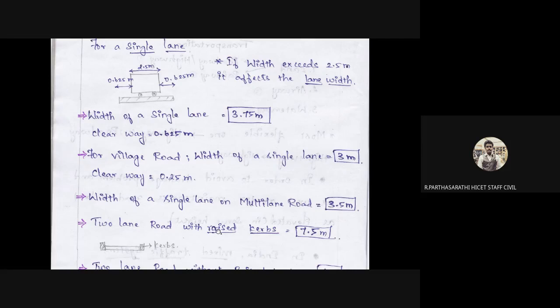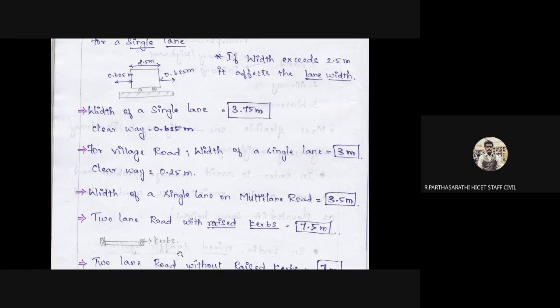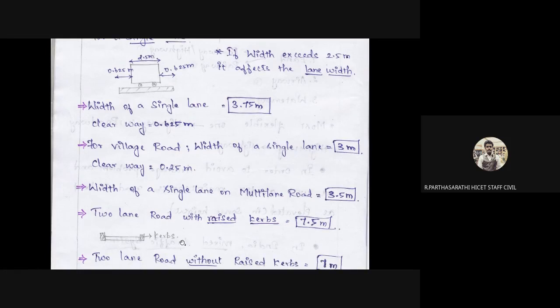Okay, the next, 2 lane road width with raised curb. The width including the curb distance should be 7.5 meters. Curb, KERB, is the side shoulder. This is called the curb distance. 2 lane road with a raised curb is 7.5 meters. So this is the road surface, this is a curb distance, and this is also a curb distance. This is 0.25 meter, this is 0.25 meter. 250 mm is concrete.